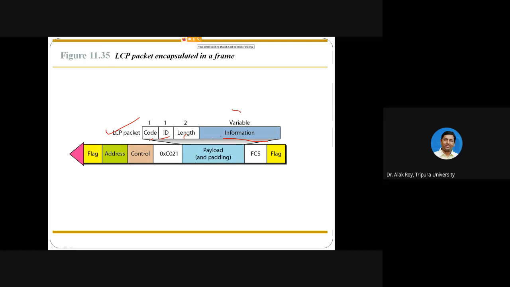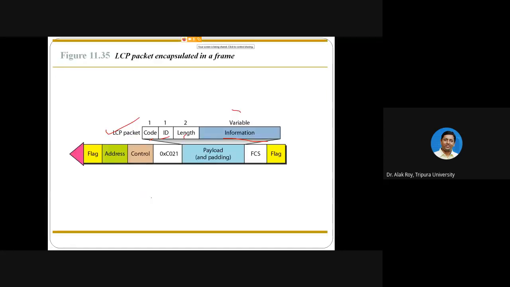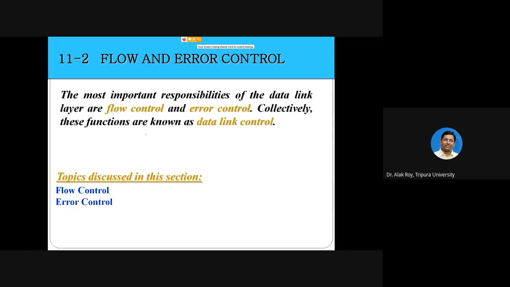An example is 0x01, which means configure request, containing the list of proposed options and their values, or there can be different types of code. That will be used for this part. So I think this HDLC concept and PPP concept are clear to you.